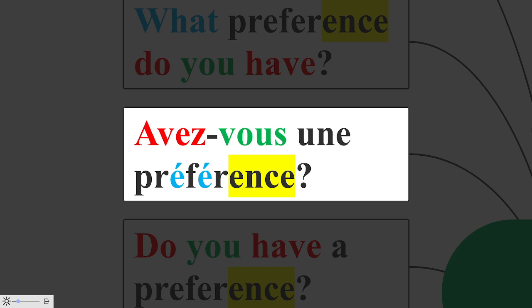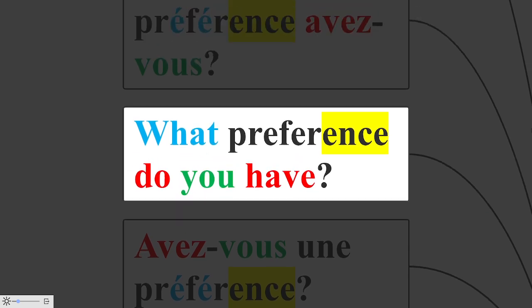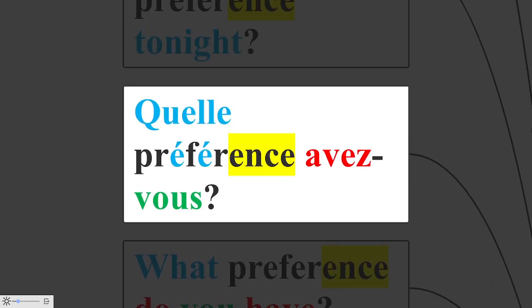How do you say now, what preference do you have? Think and say: quelle préférence avez-vous? Quelle préférence avez-vous?